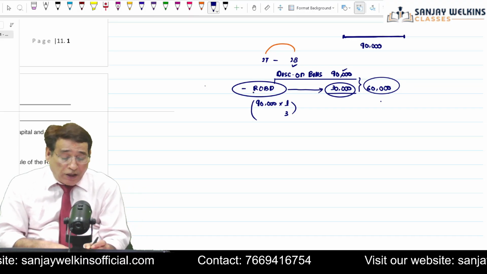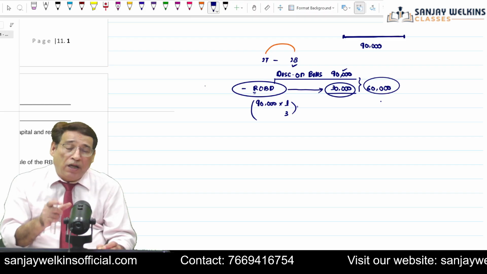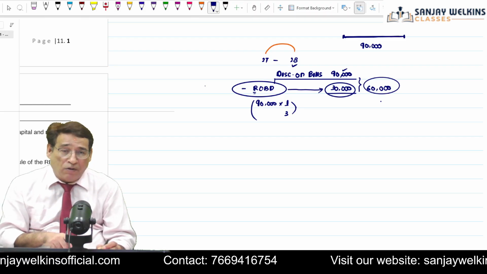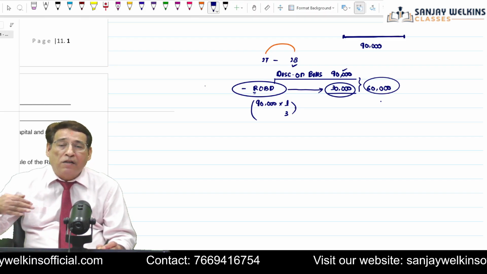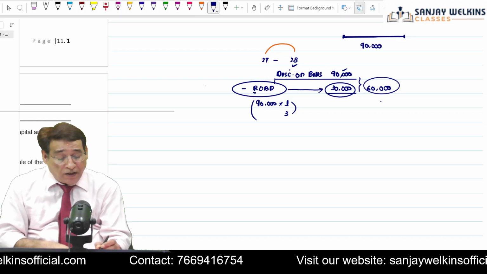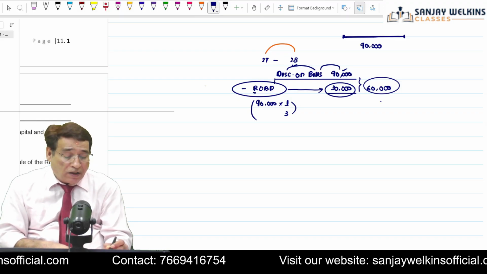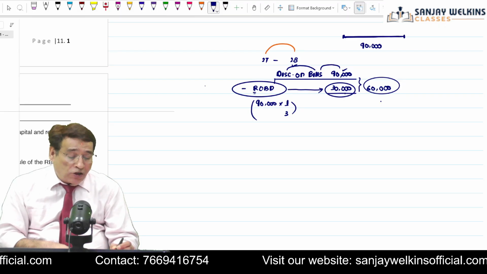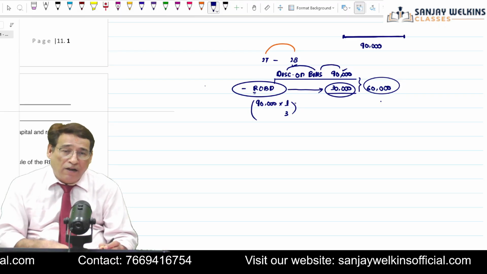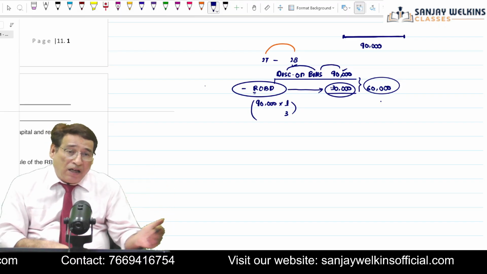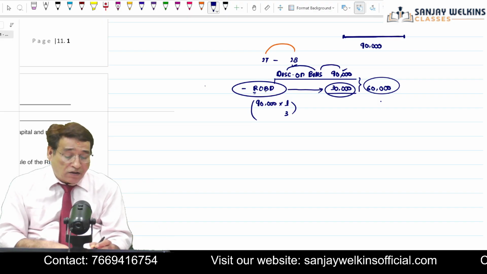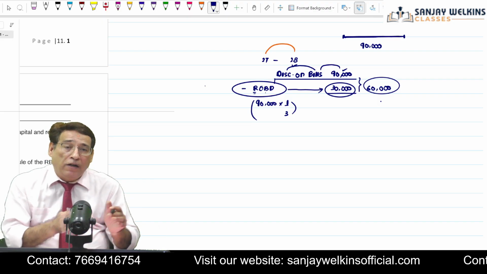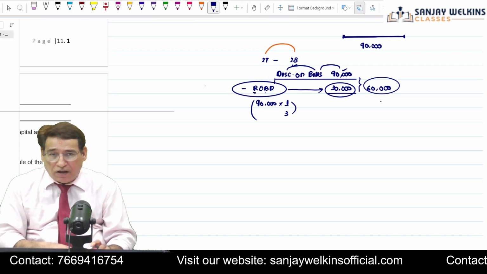I told you rebate on bills discount account is also known as unexpired discount account. We know that discount on bills income is 90,000. But the maturity period hasn't expired and it will expire in the next period. So that is why it is also known as unexpired discount account. Is it clear to you or not?